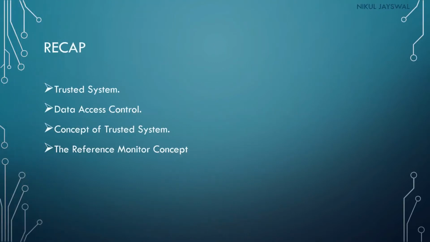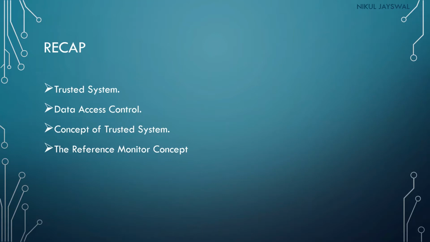So let's have a quick recap of our previous lecture. In the previous lecture we discussed the trusted system, the use of trusted system and why the trusted system is necessary. In the trusted system, we discussed data access control. In data access control, we construct the access control matrix, and in the access control matrix there will be an access control list that provides the information about which subject can get access to which object. That means which user can access the particular file. That access will be provided based on the access control list in the access control matrix.